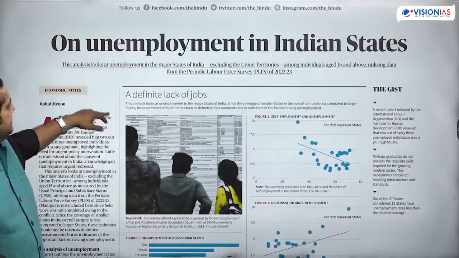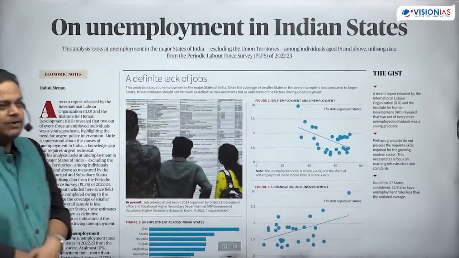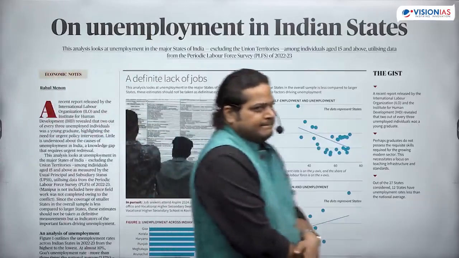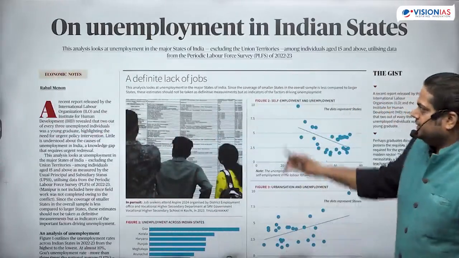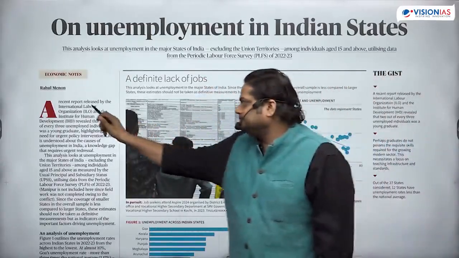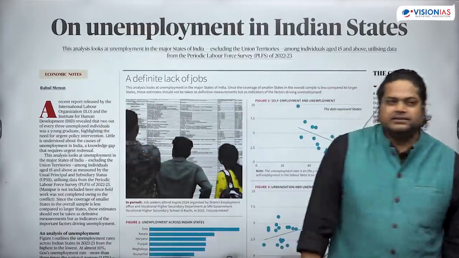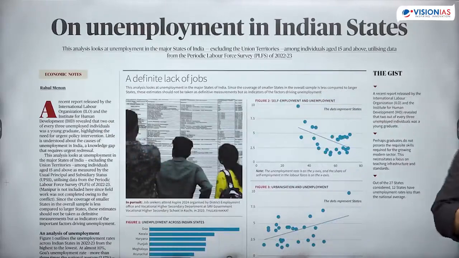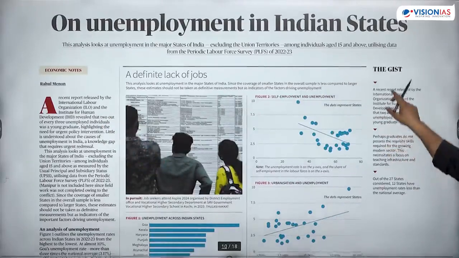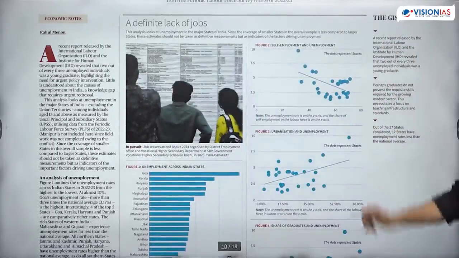There is an article on unemployment in Indian states. Is this important? We'll try to see whose data they have taken: ILO and the Institute for Human Development. We'll read this article and see the findings, and in this we'll get these 3 pointers.